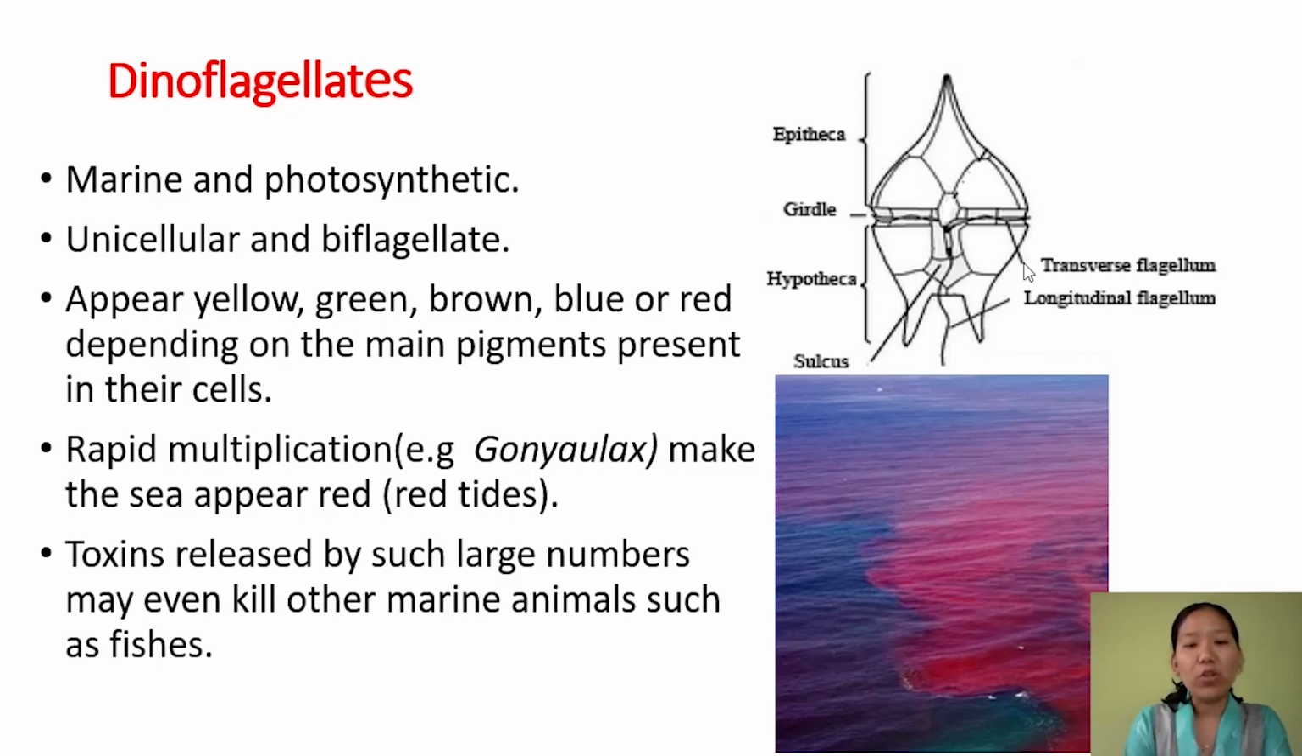For example, Gonyaulax, because of the presence of red pigment, when they multiply at a very rapid rate, will lead to the appearance of red color in the sea, and we call this red tide. So red tide is because of the rapid multiplication of Gonyaulax, that is dinoflagellates, and these large numbers of dinoflagellates release a toxic chemical, and this toxin can be lethal to marine organisms like fish.